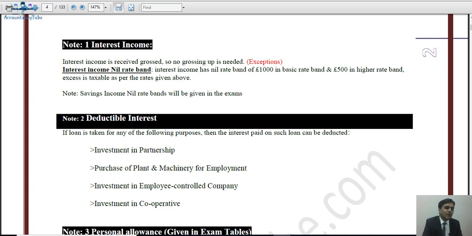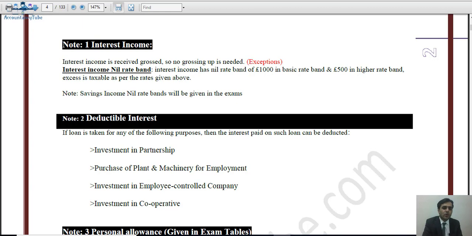However, there is the interest income nil rate band. Now, this is recently introduced. It was in the previous tax year as well. It says that up to a certain amount of interest income, you will not have to pay any tax at all. So it says interest income has a nil rate band of £1,000 in the basic rate band and £500 in the higher rate band. Excess is taxable as per the given rates above, because we have seen it on the previous page.